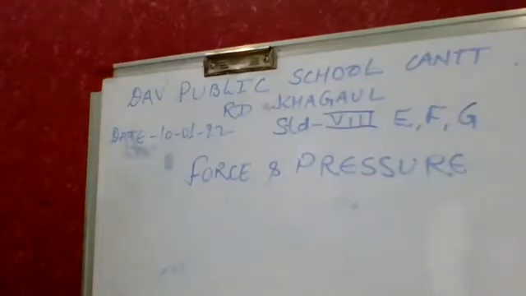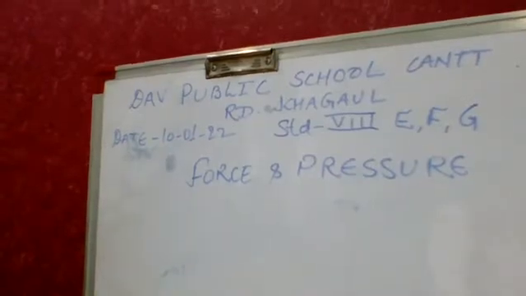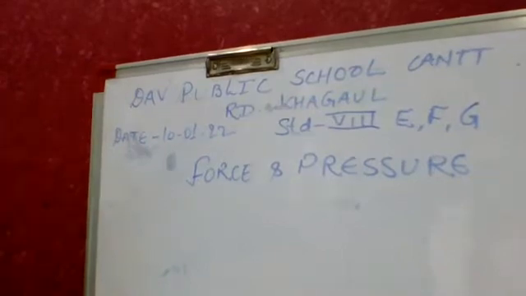Now, tell me the second answer. What are the examples of larger pressure? We have to cut vegetables, so a sharp knife makes it easier to cut. Nails and pins have pointed ends so that they can be driven into a surface with minimum effort.